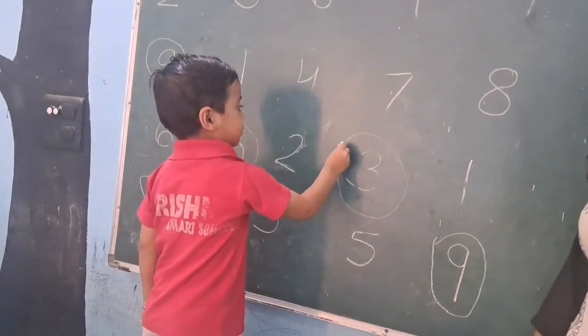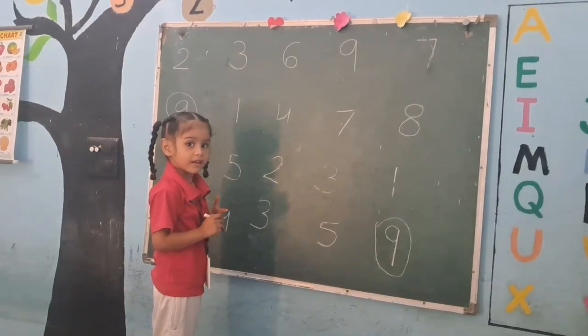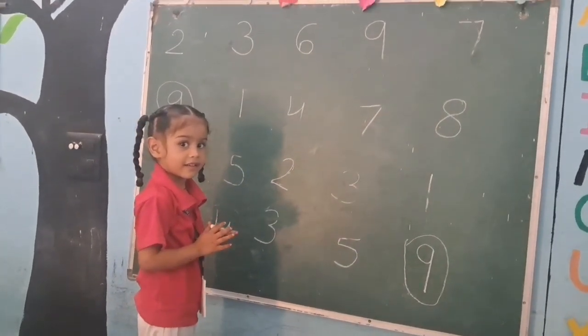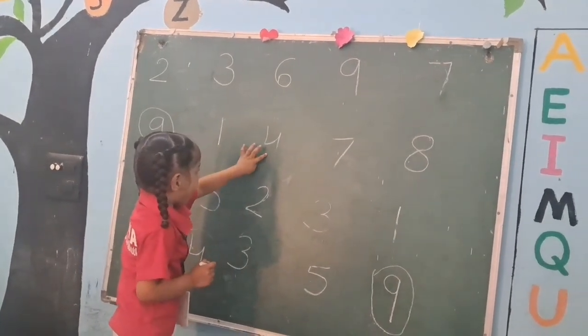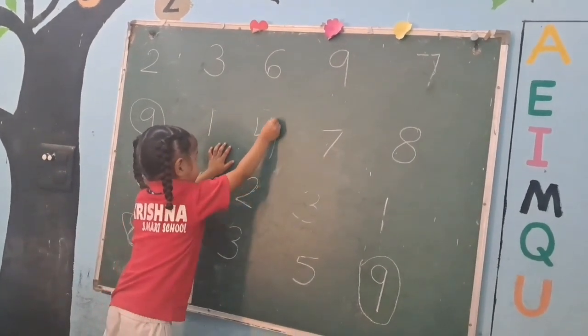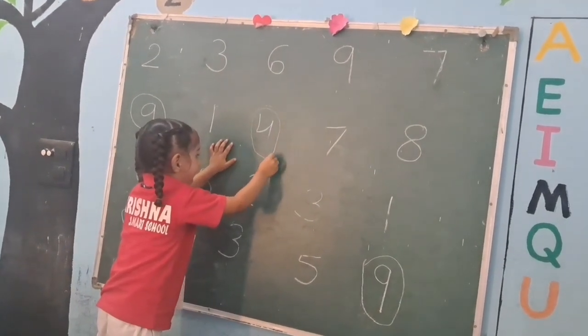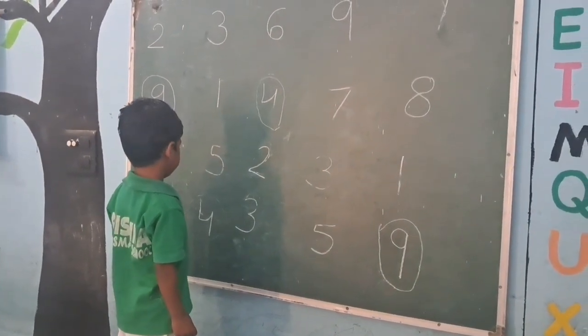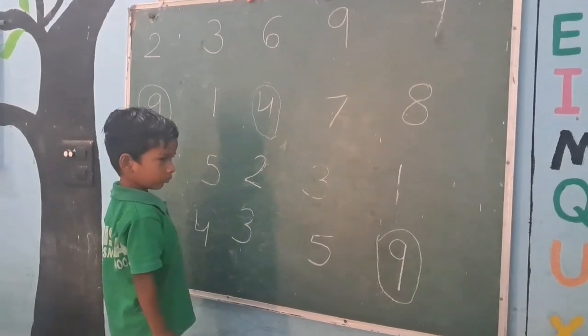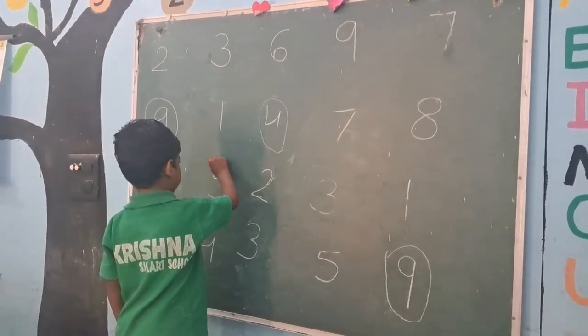Very good. Avneet, find out 4 number and put the circle. Where is 4 number? Very good. Now put the circle. Very good. Now find out 5 number and put the circle. Put the circle on 5 number.